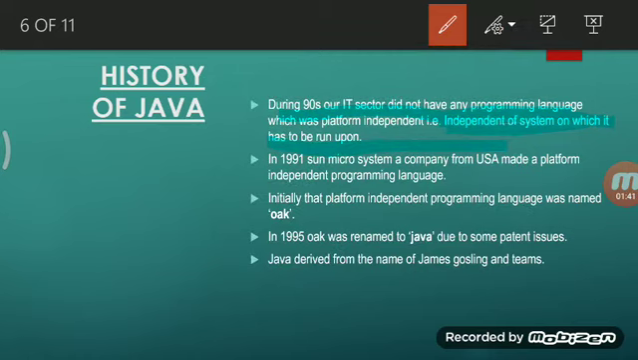So at that time, in 1991, Sun Microsystems, a company from the USA, made a platform independent programming language, which was initially named Oak. In 1995, Oak was renamed to Java. James Gosling was the top leading member of Sun Microsystems for that particular project.